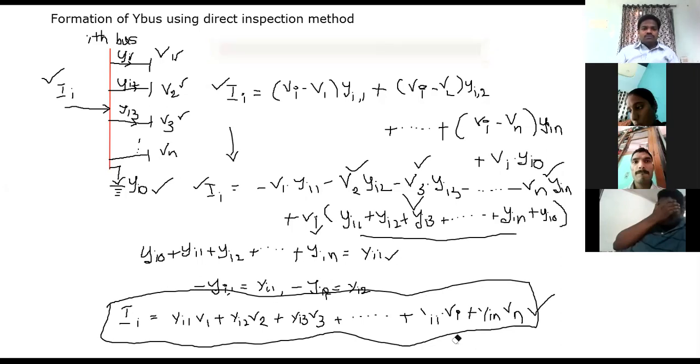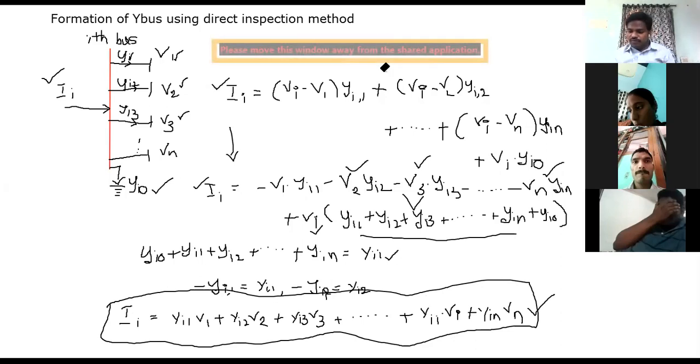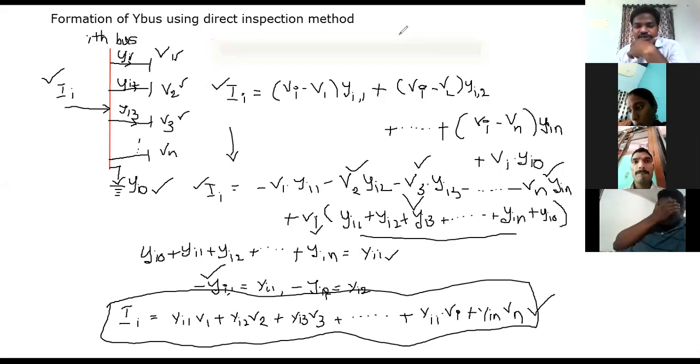Now here I am giving you some assumptions. Just now I told you that the first assumption is nothing but Yik is equal to minus yik. So this is the negative admittance connected between the ith bus and the kth bus. Now you can consider that as a mutual admittance, and all the admittances which have been connected to the first bus, you can call that a self admittance. Now we shall write the generalized expressions.